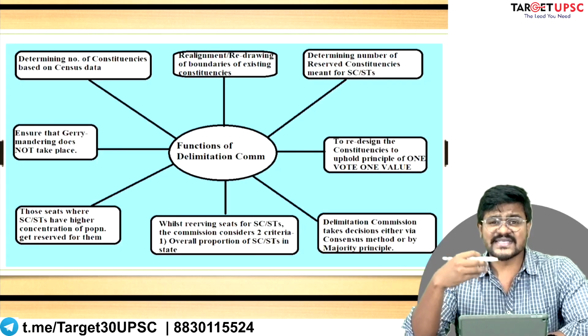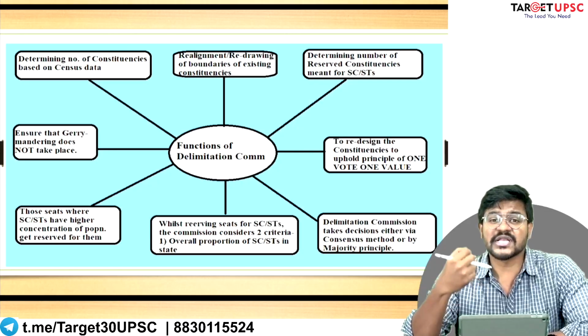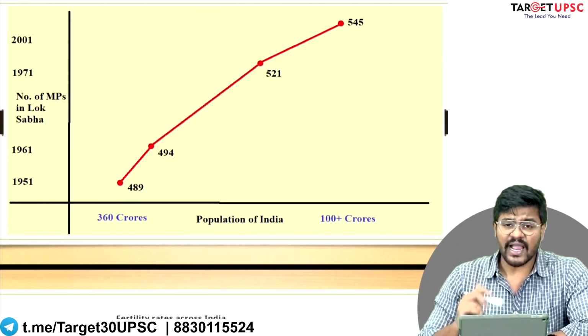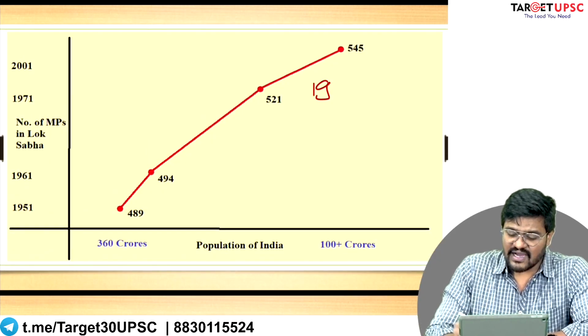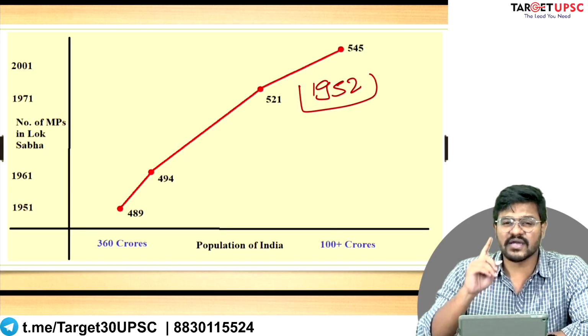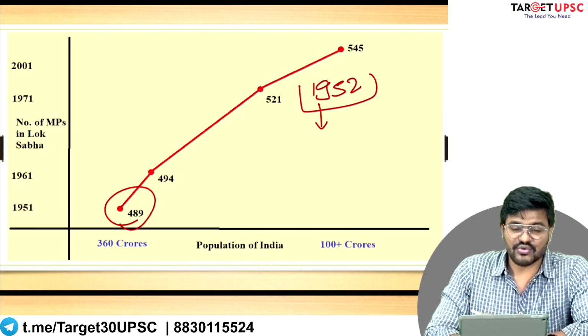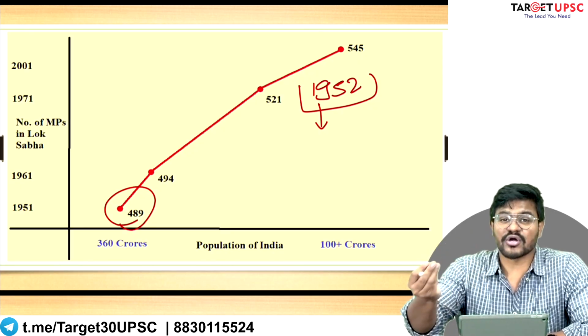Now, isn't this a given? Why does the Delimitation Commission have to take special steps to ensure this? Okay. So, I'll just give you one statistic. When we held our first Lok Sabha election, there were 489 constituencies. And how many voters were present in each constituency?